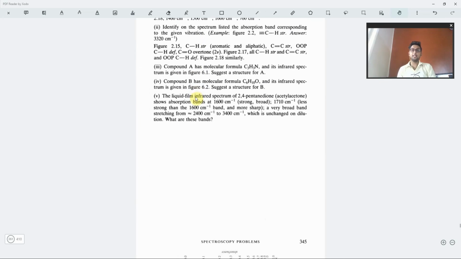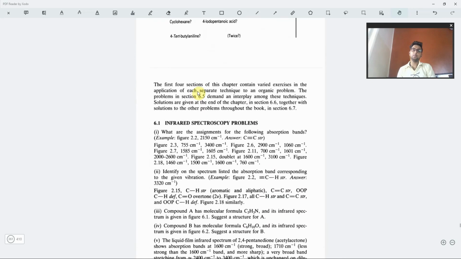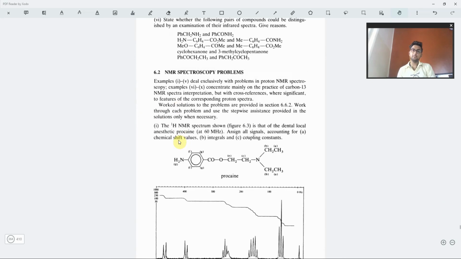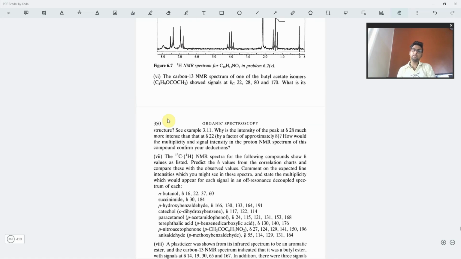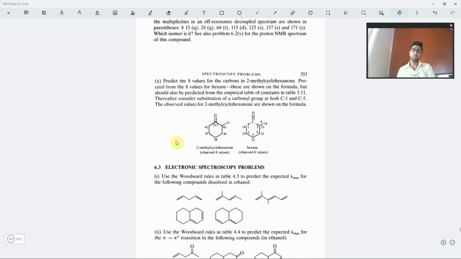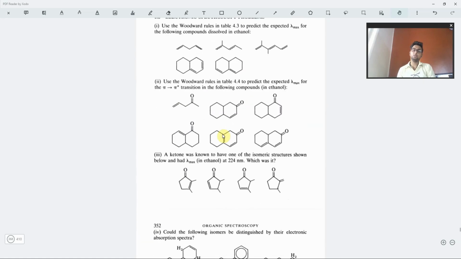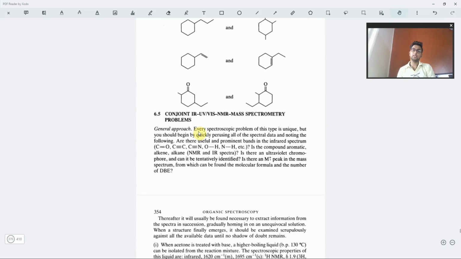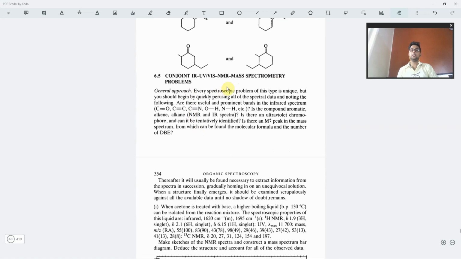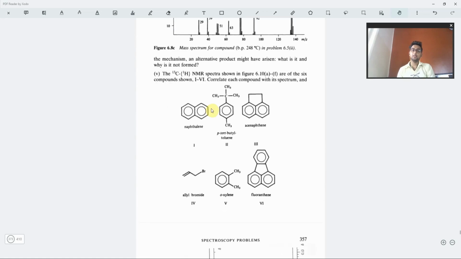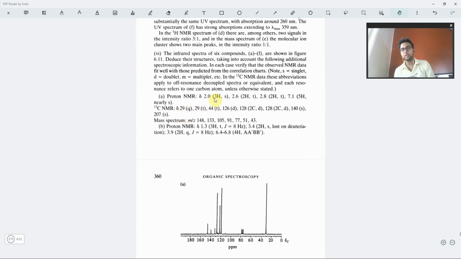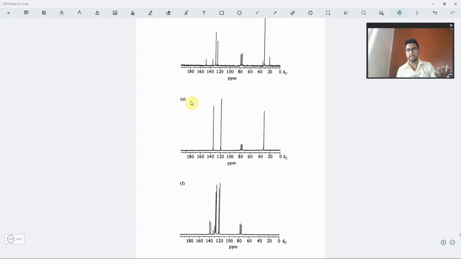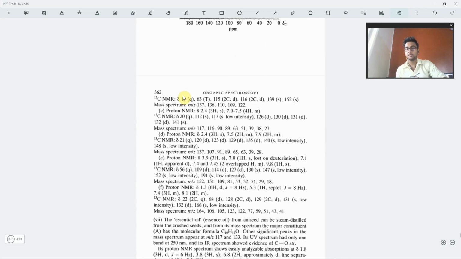The last part of this book is the spectroscopy problems. Infrared problems and infrared graphs are given, and many problems related to that. Then we have the NMR problems. Many graphs are given, and the problems are according to those. UV electronic spectroscopy problems are given, mass spectroscopy problems are given, and combined UV-IR-visible-mass spectroscopy problems are also there. This gives you huge practice on all the types of spectroscopy you have studied already, and an exact representation of whether you will be able to solve these questions in a competitive exam or not.